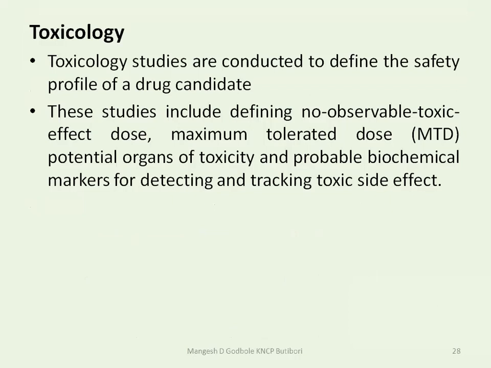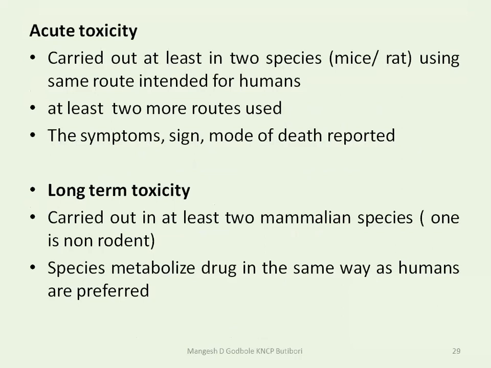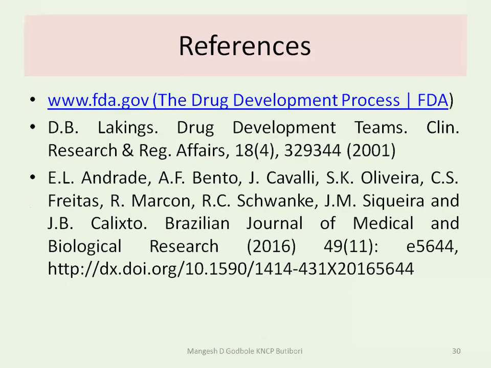In this toxicology study, we go with the safety effect. This study includes defining the no observable toxic effect dose, the maximum tolerated dose, and potential toxicological effects, such as acute toxicity and long-term toxicity.